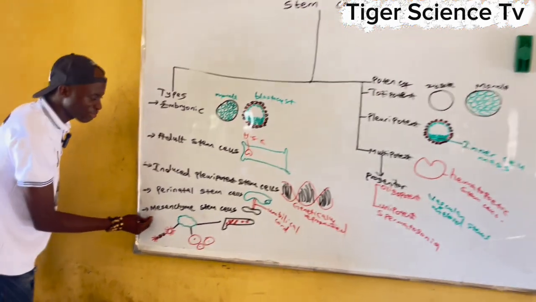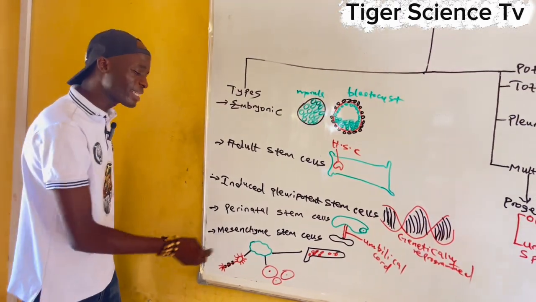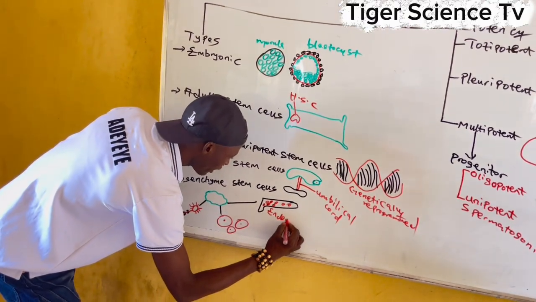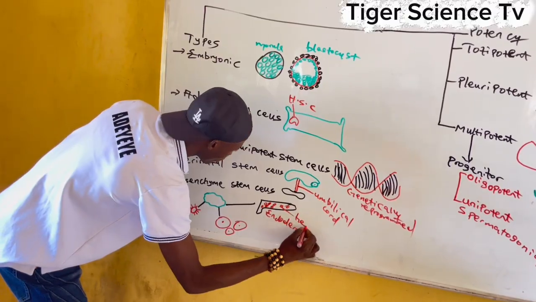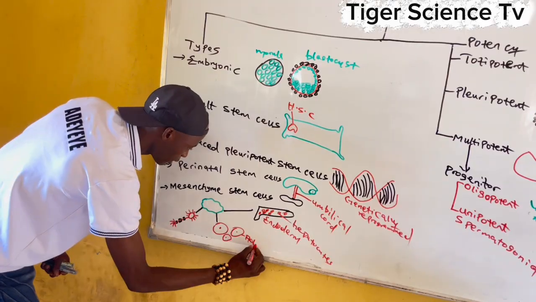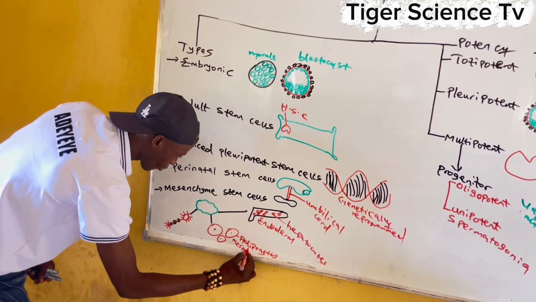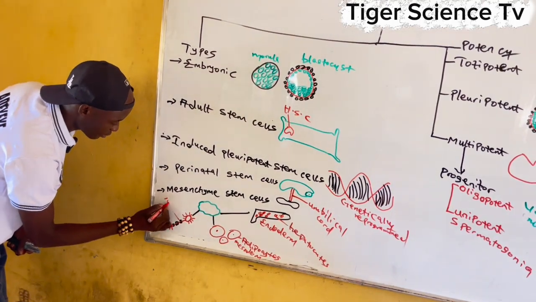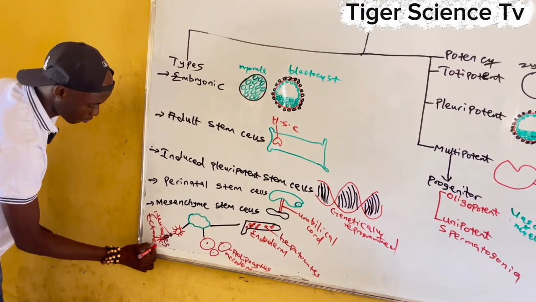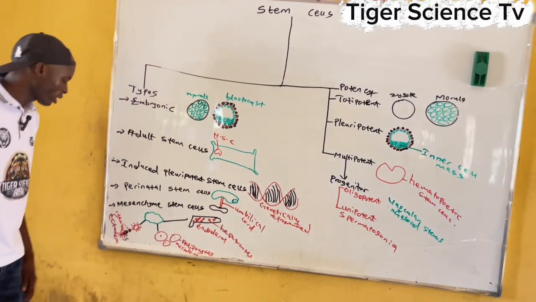Then the last one I will tell you about is mesenchyme stem cells. Mesenchyme stem cells are mostly coming from mesodermal origin. We know that, but mesenchyme stem cells have the ability to develop into endodermal origin cells, like hepatocytes, the liver cells. They can also divide into adipocytes, which are of mesodermal origin. Then they can divide into nerve cells, or neurocytes, which are of ectodermal origin. So mesenchyme stem cells can divide into endodermal, mesodermal, and ectodermal origin.